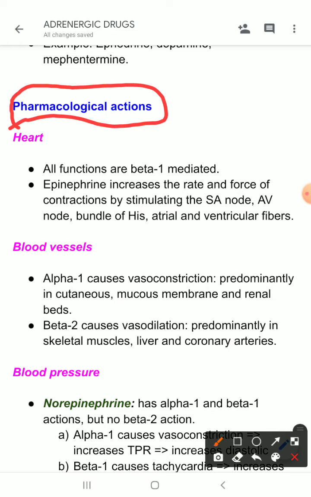So, these sympathomimetic drugs will mimic the action, that means they will produce the actions which are actually produced during stress. If you think logically, then you do not have to memorize all of the actions of epinephrine. You just think logically about what the body does under stress. Then you can logically answer these questions. So, let us look at these actions.